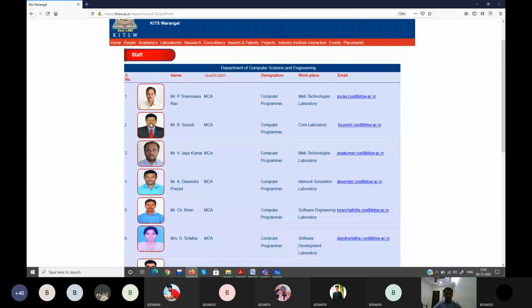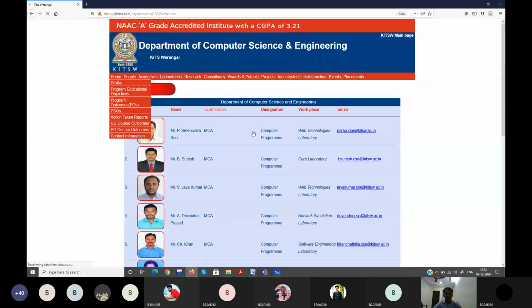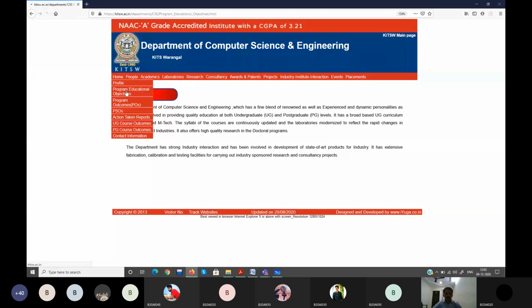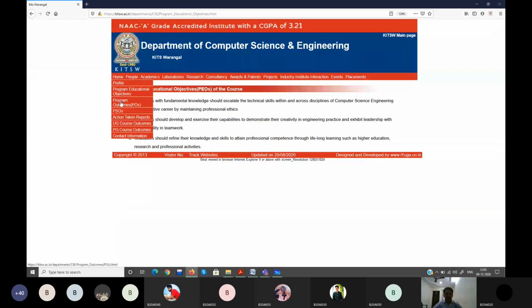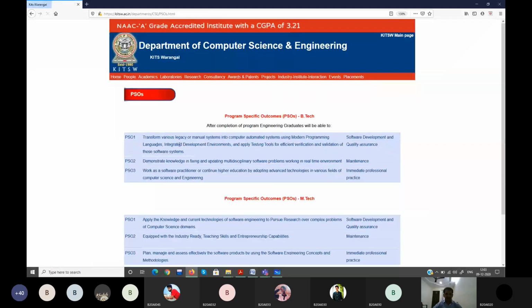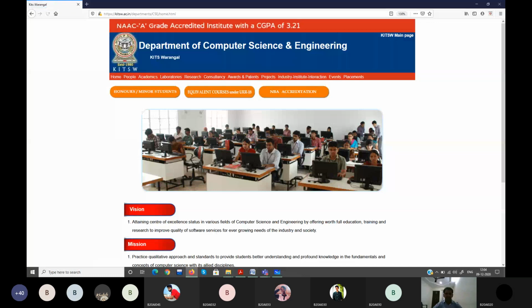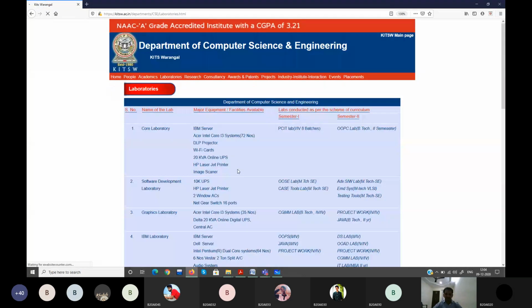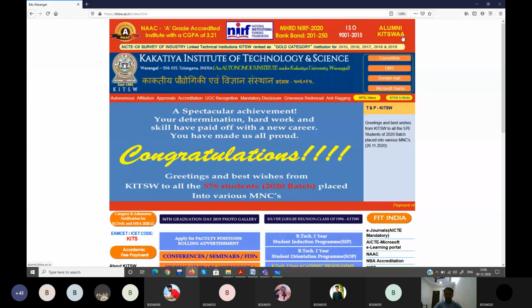You can go through the profile of the department. What are the program educational objectives, program outcomes, and program specific outcomes? Please go through all this stuff. It's very important. What libraries are available for our department? These many things are there to explore. Nobody will give you guidelines or documentation to go through all this. You have to just explore. Computer science students have to explore the software.